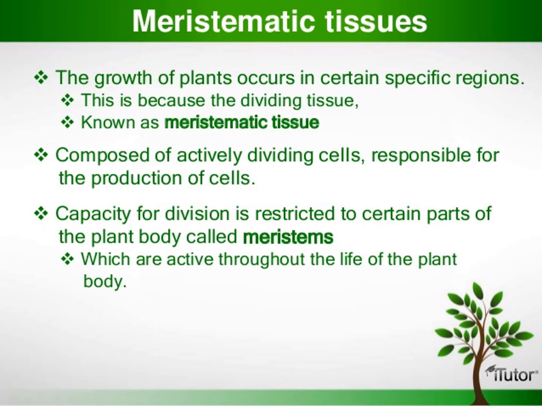One more, they undergo mitotic division. They do not store food materials. To recap: they undergo mitotic division, they are living cells, cells are small, oval, polygonal or round in shape, thin-walled with dense cytoplasm, large nuclei and small vacuoles. These are the characteristic features of meristematic tissue.